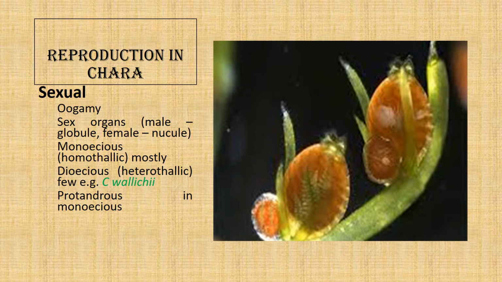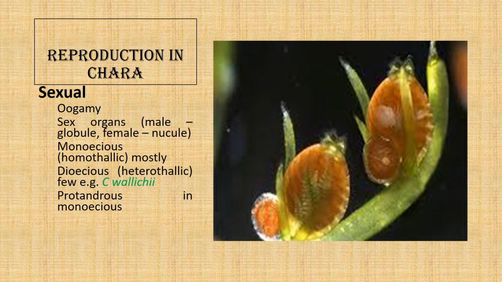So this is a good ecological indicator species. Sexual reproduction in Chara is mainly the oogamous type of reproduction. The sex organs are born at the nodes of the branches of limited growth, or the primary laterals. Here we see these are the primary laterals.